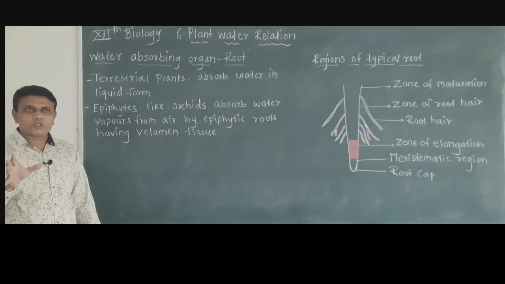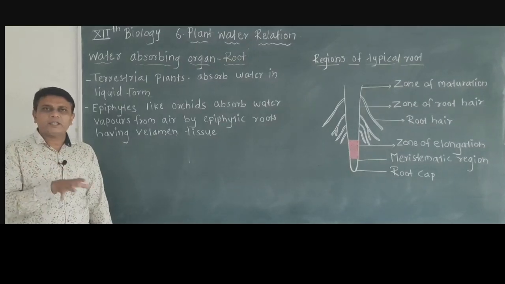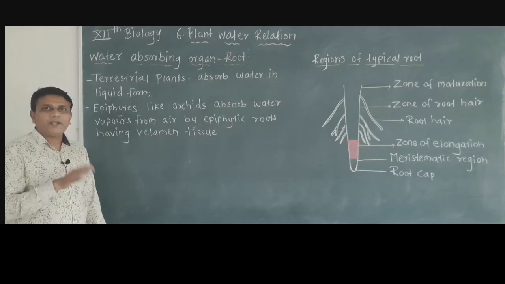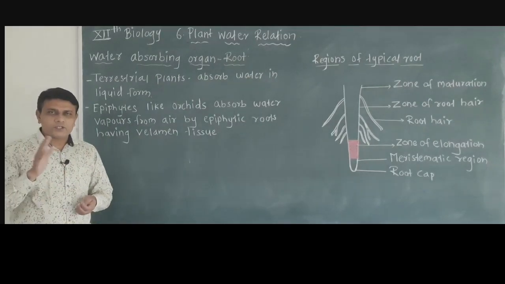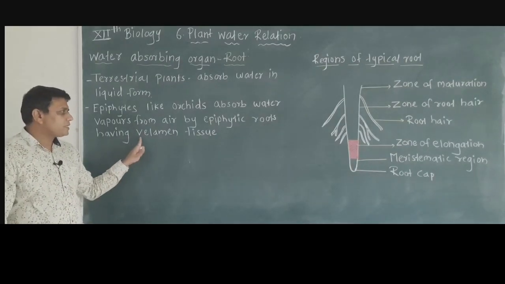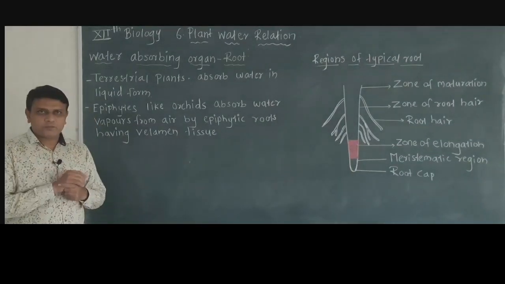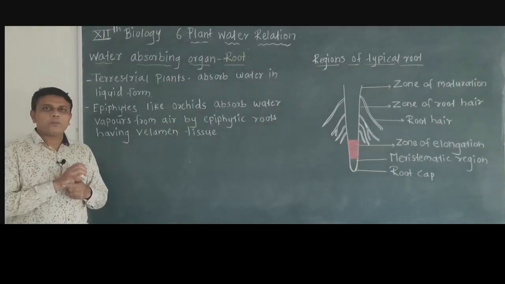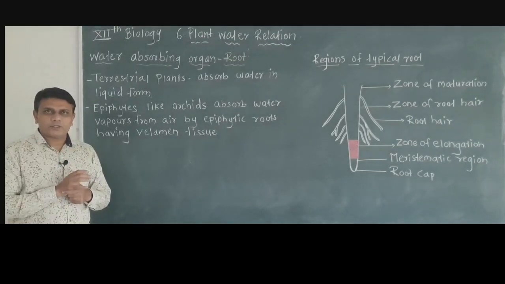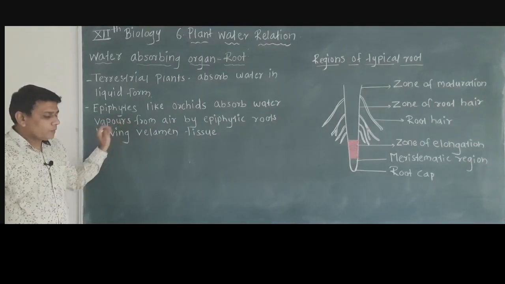Clinging roots are meant for the fixation of the plant on the branch, while epiphytic roots consist of a special tissue called velamen. This velamen tissue helps epiphytes absorb water in the form of water vapors.